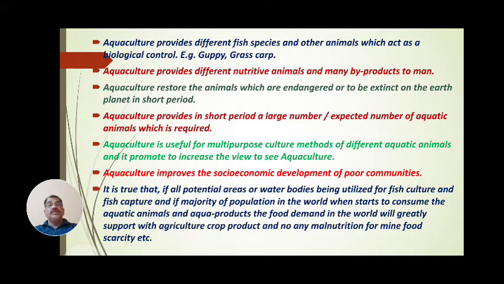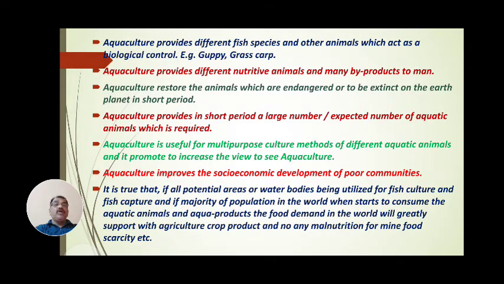Aquaculture improves the socio-economic development of poor communities. Those communities are at a low poverty level, or below the poverty level. There are no jobs, and development and education are zero in such communities. Aquaculture improves and increases the socio-economic condition.